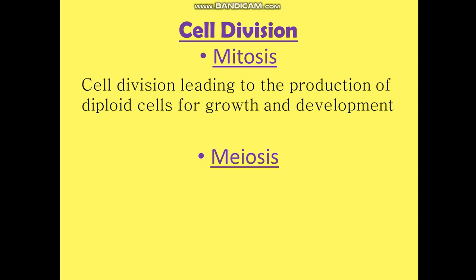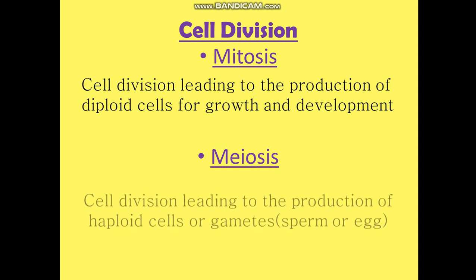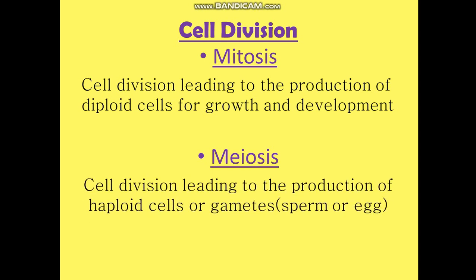Clear? Haploid means unpaired, single chromosomes which are not paired. It is represented by a small n. Diploid, as in mitosis, is represented by 2n. Clear? So coming to the definition, meiosis is cell division leading to the production of haploid cells or gametes. Gametes will be sperm or egg.